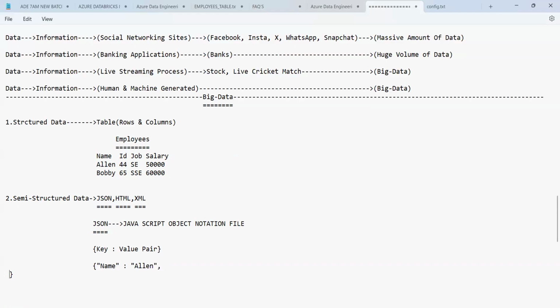The next one you have is name. Then we have ID. What's the ID? ID is 44, comma. Then you have job. Job is a character value, and the character value will be given in quotes. So that should get here, guys.